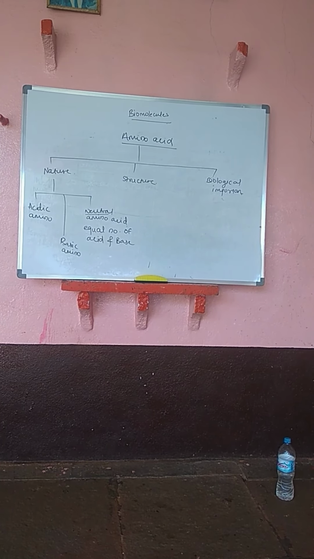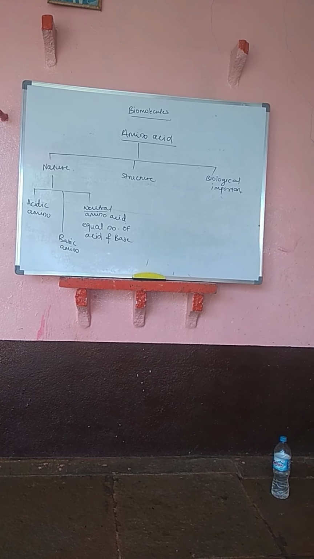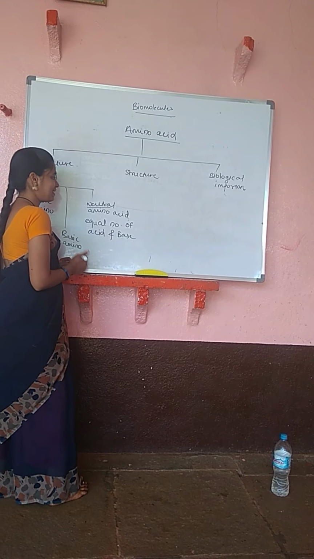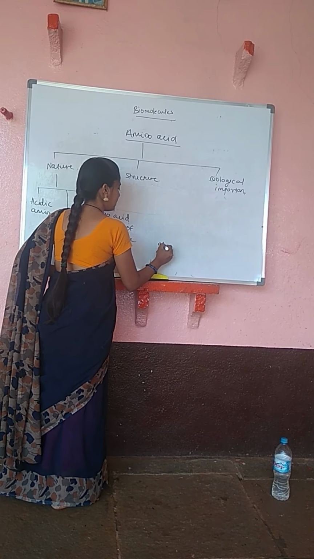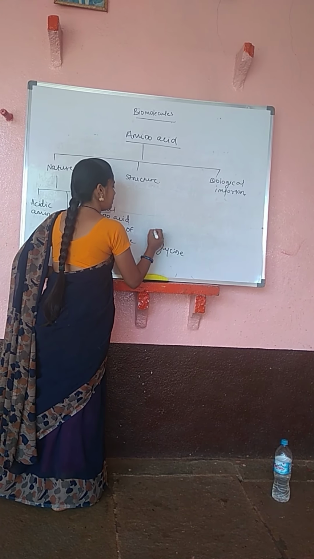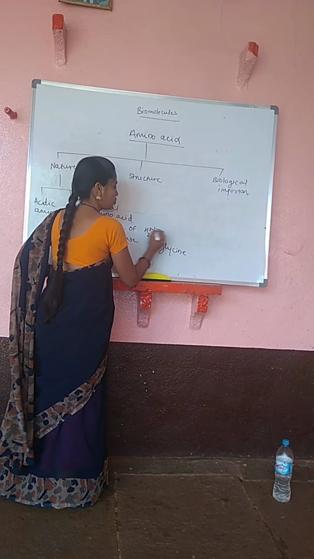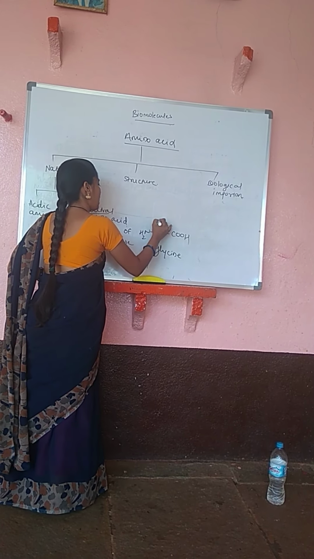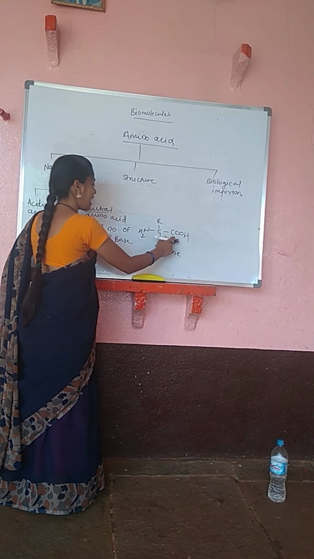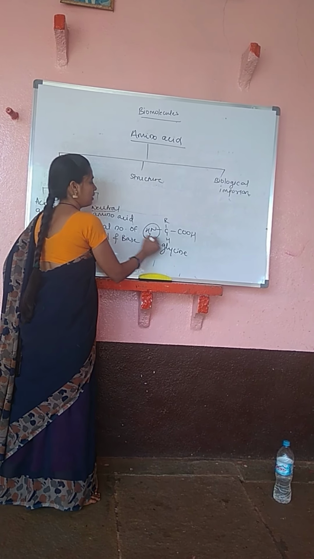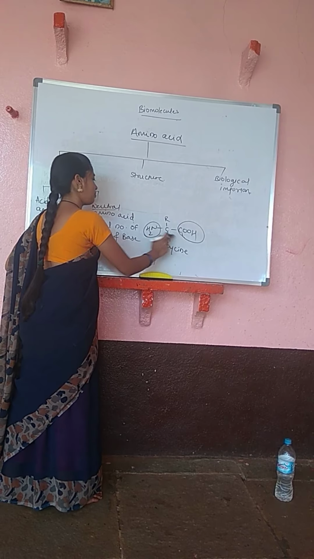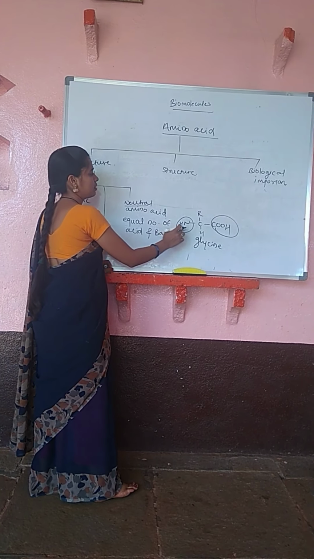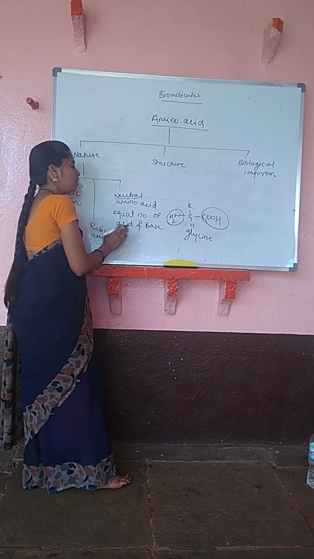I will tell you one example of how they get differentiated. You will understand by taking one example. See the example, glycine. Glycine contains one amine group and one acidic group, so they balance each other. This one is an acid and this one is a base. So the number of acid and base groups is equal. That's why this amino acid is neutral.